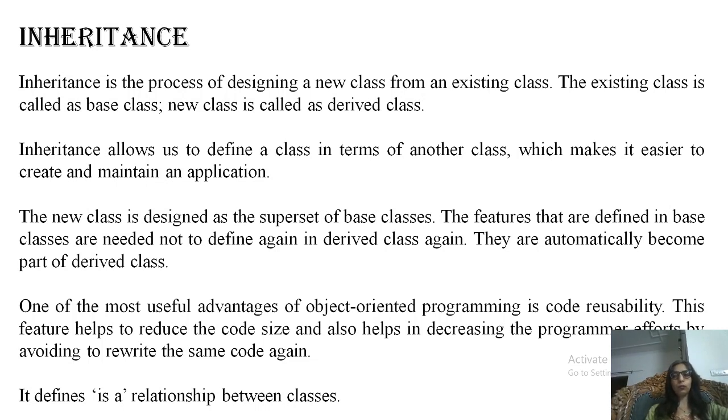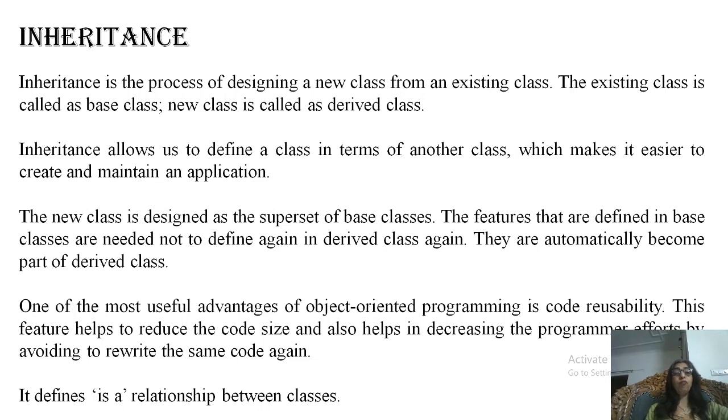Sometimes we also use the word parent class for the base class and child class for the derived class, because a child inherits the properties of a parent class. So inheritance allows us to define a class in terms of another class. We need not write the functions or data of the base class again in the derived class, because it inherits those things automatically.